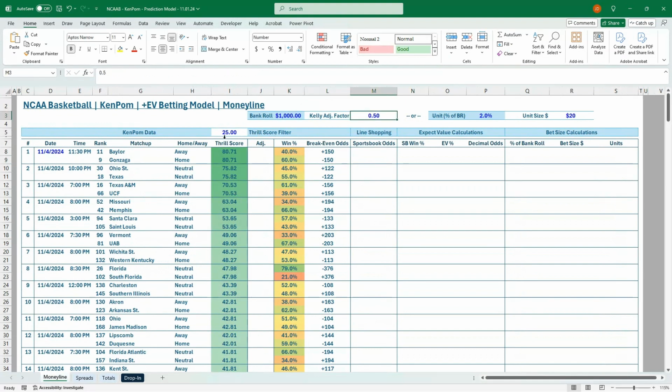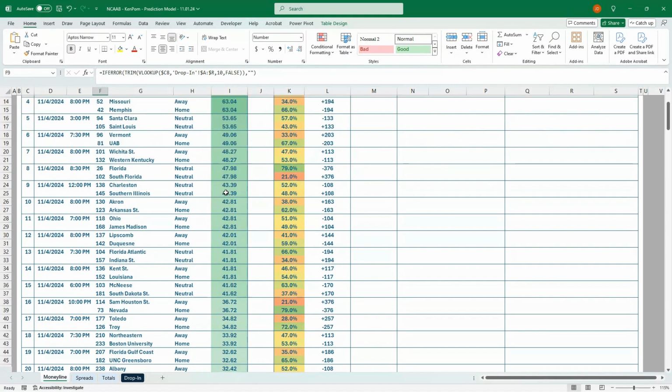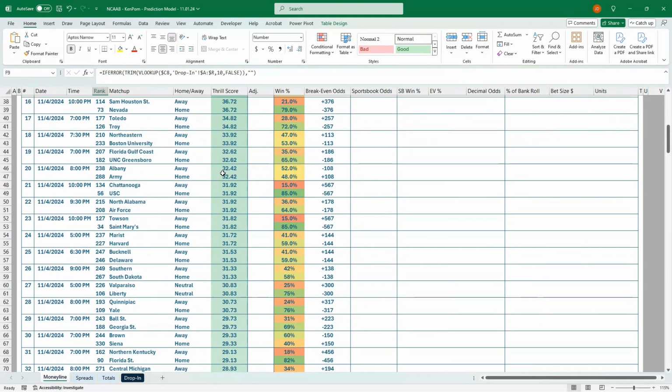Got your bankroll management up top, and then here's a filter with that thrill score. So can't stress this enough with college basketball. You need to have a filter for certainty of the matchup. Market width is looking at the underdog and favorite lines and seeing how much discrepancy is between those two. With this data, we've got this thrill score metric that's proprietary to KenPom, looking at this Baylor-Gonzaga matchup is the best matchup for the night. It's the 11th and 9th ranked team, so this is a high-quality matchup, and then just sorted from highest matchup down to lowest.